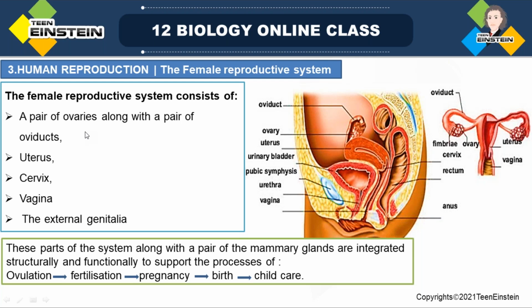So the female reproductive system consists of a pair of ovaries along with a pair of oviducts and uterus, then cervix, then vagina, then external genitalia, then mammary glands, right? So all these make a complete reproductive system. Is it clear?